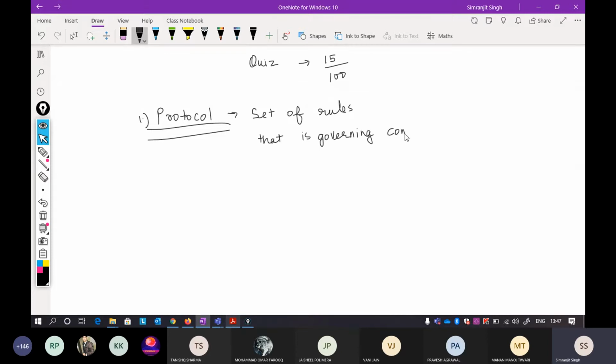It is just an informal definition, don't worry about it. I'll also give you the formal one; everything will be uploaded on LMS. I will provide you PPTs and notes, don't worry about that part. So first of all, this particular word you will find in computer networks many times.